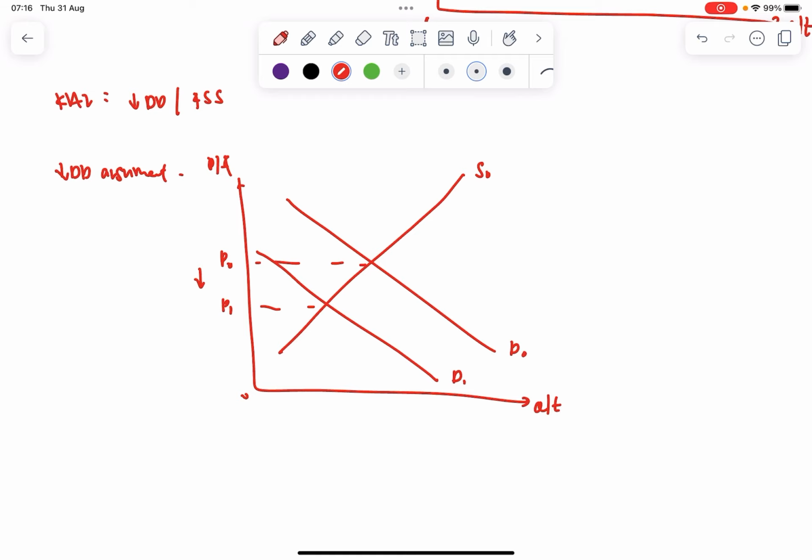So maybe they can explore alternatives, maybe look for substitutes, such as green energy, or even converting cars to electric cars, natural gas fuel cars. So basically the idea is I look for substitutes to fuel, so that when there are more substitutes, and let's say the substitutes are around the same price range, you see that some consumers will actually switch over to use the substitutes instead, and hence they are less willing and able to purchase fuel at all price points, and then there will be a fall in demand.